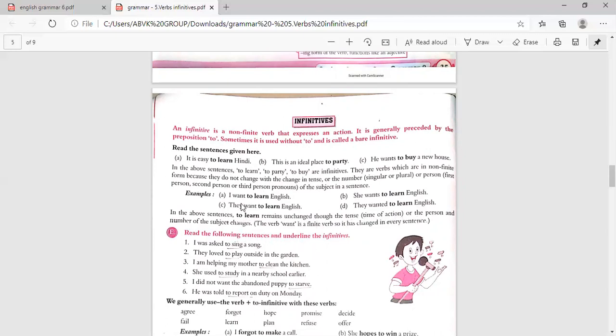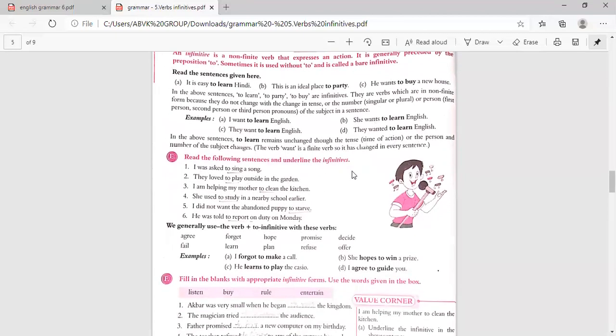The verb want changes: I want to, they want to, she wants, here S has come, and they wanted, that is past tense, ED has come. So that changes. Now, read the following sentences and underline the infinitives. I used to sing a song. I told you, in an infinitive, before a verb to will come. So to sing.